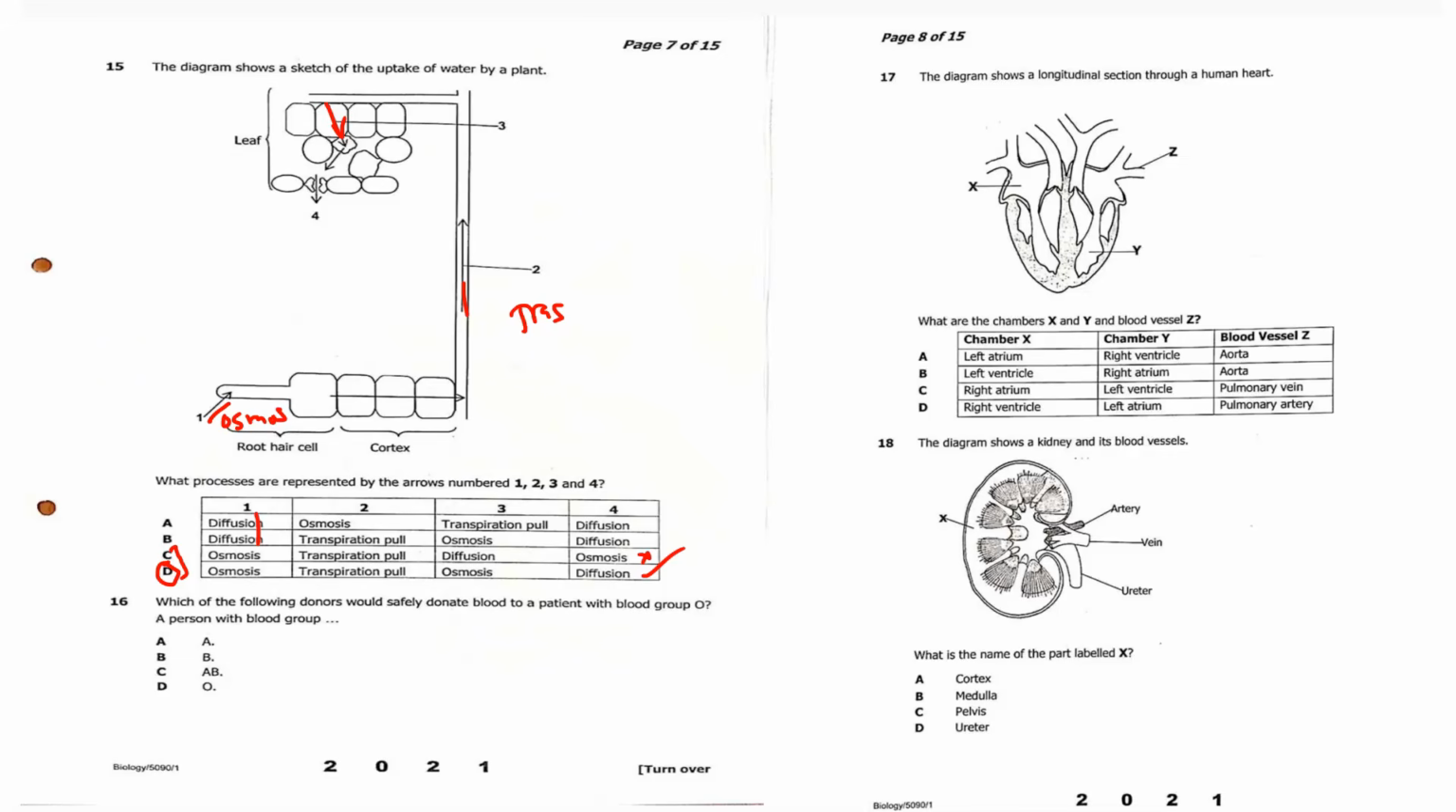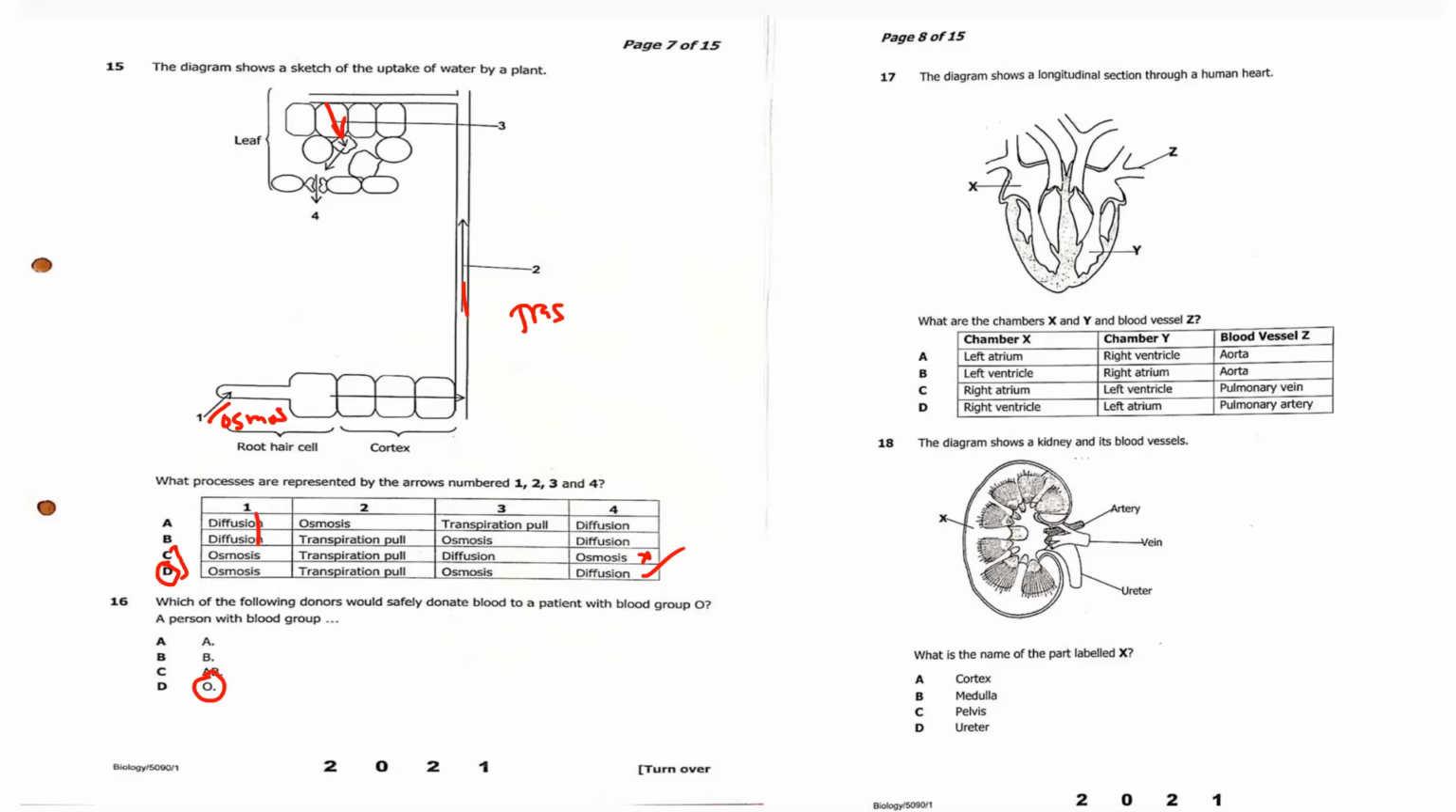Question 16, which of the following donors would safely donate blood to patient with blood group O? So blood group O can only receive blood from blood group O, okay, because it has the antibodies for A and B, okay. The diagram below shows the longitudinal section through the human heart.